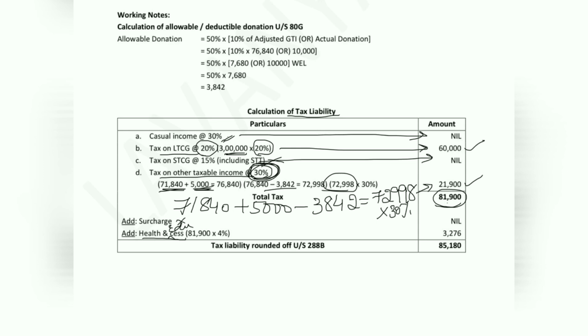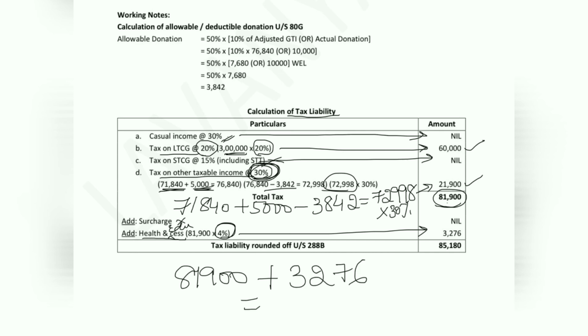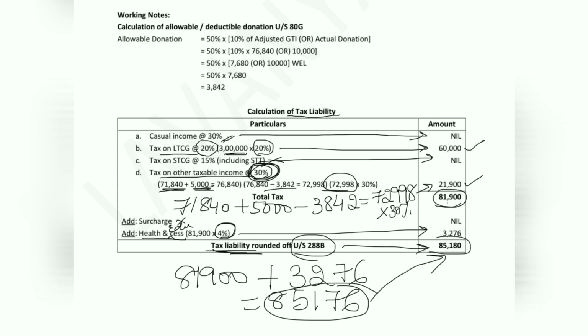So on 81,900, if you calculate 4%, you will get 3,276. So 81,900 plus 3,276, we will get 85,176. But this value is rounded off to the nearest 10 under section 288B. So the total tax liability is 85,180.